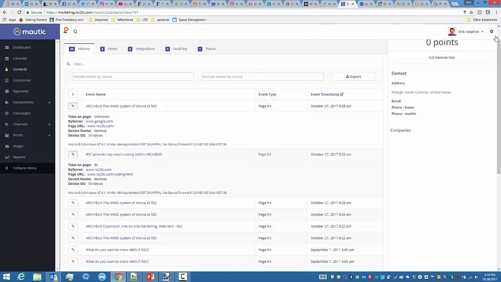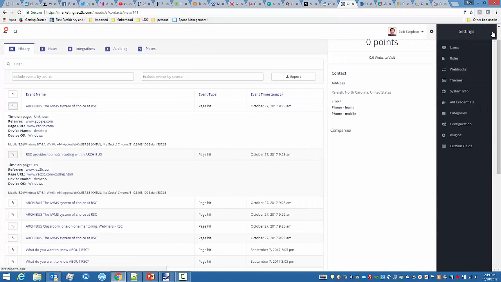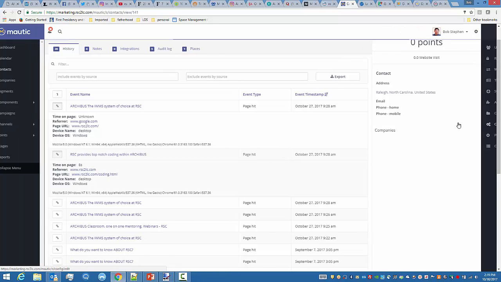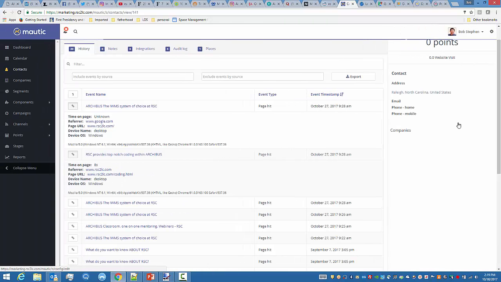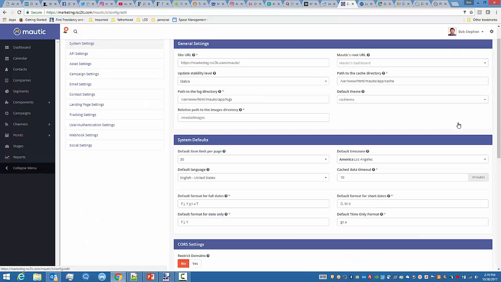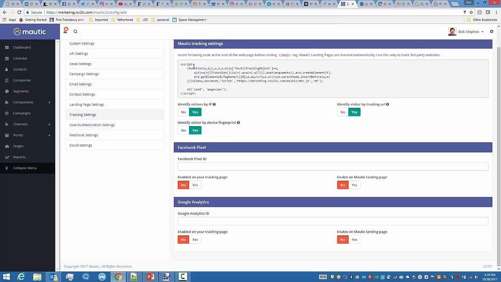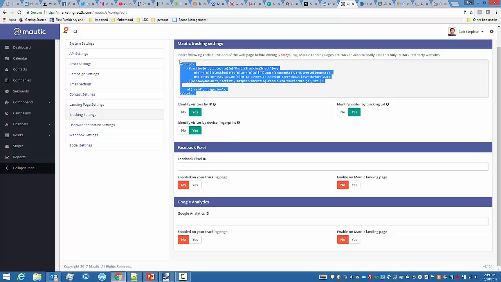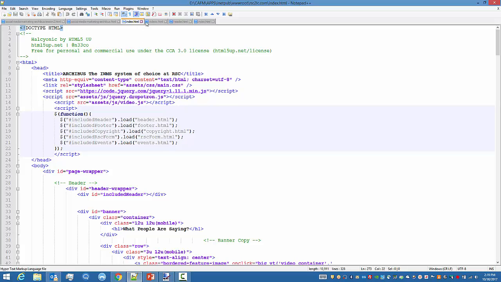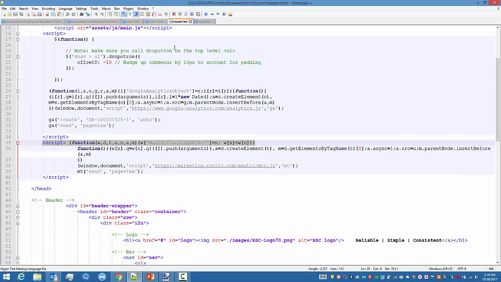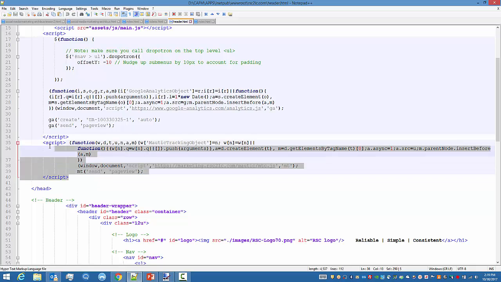So in the upper right hand corner, you're going to have what's called the settings, and I'm going to go into what's called configuration. And it'll go into the back end of your configuration of Modic. And if I go down to tracking settings, you're going to see this script right here. And if you grab this script and you copy it into your website web page, this right here, this is the exact same script, it will track the hit of any individual that comes to that page.